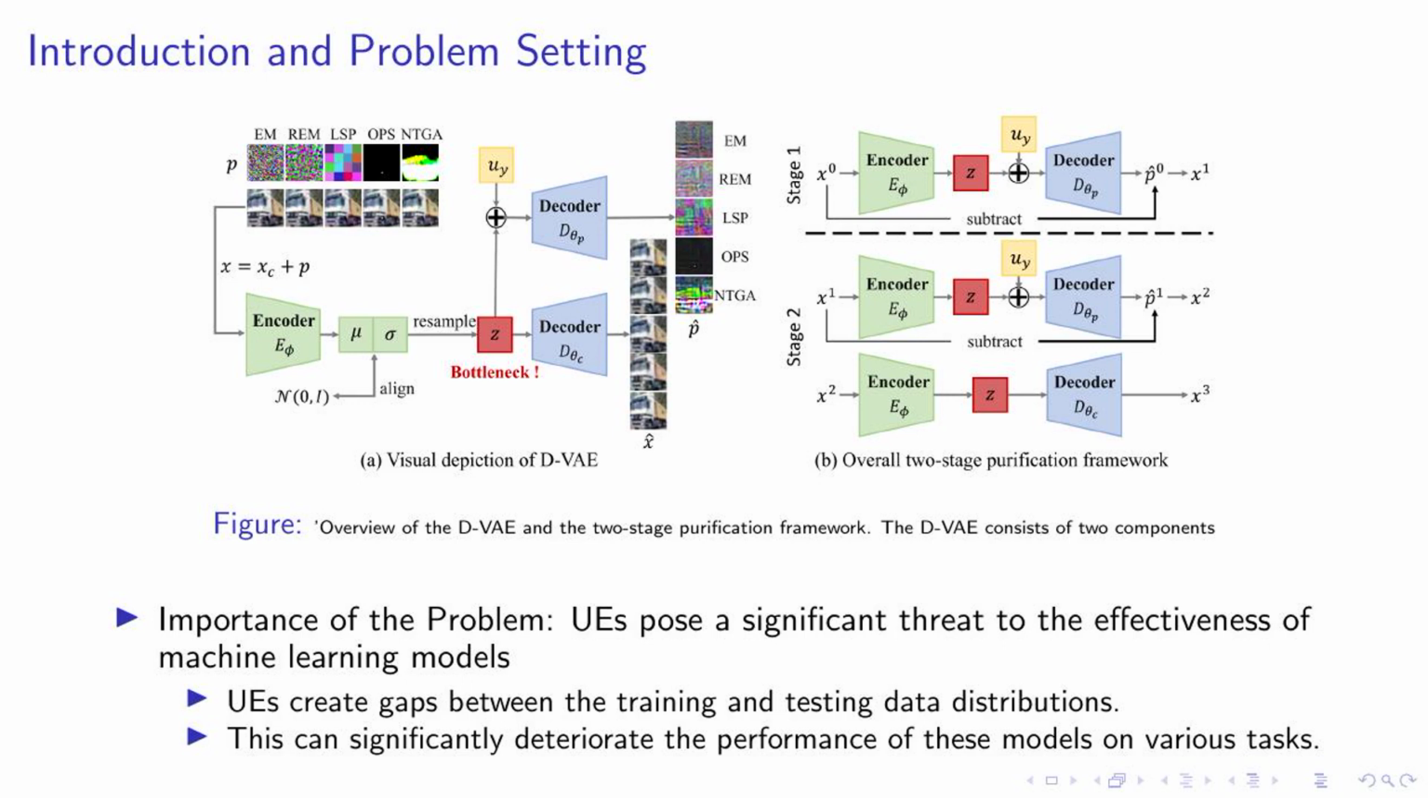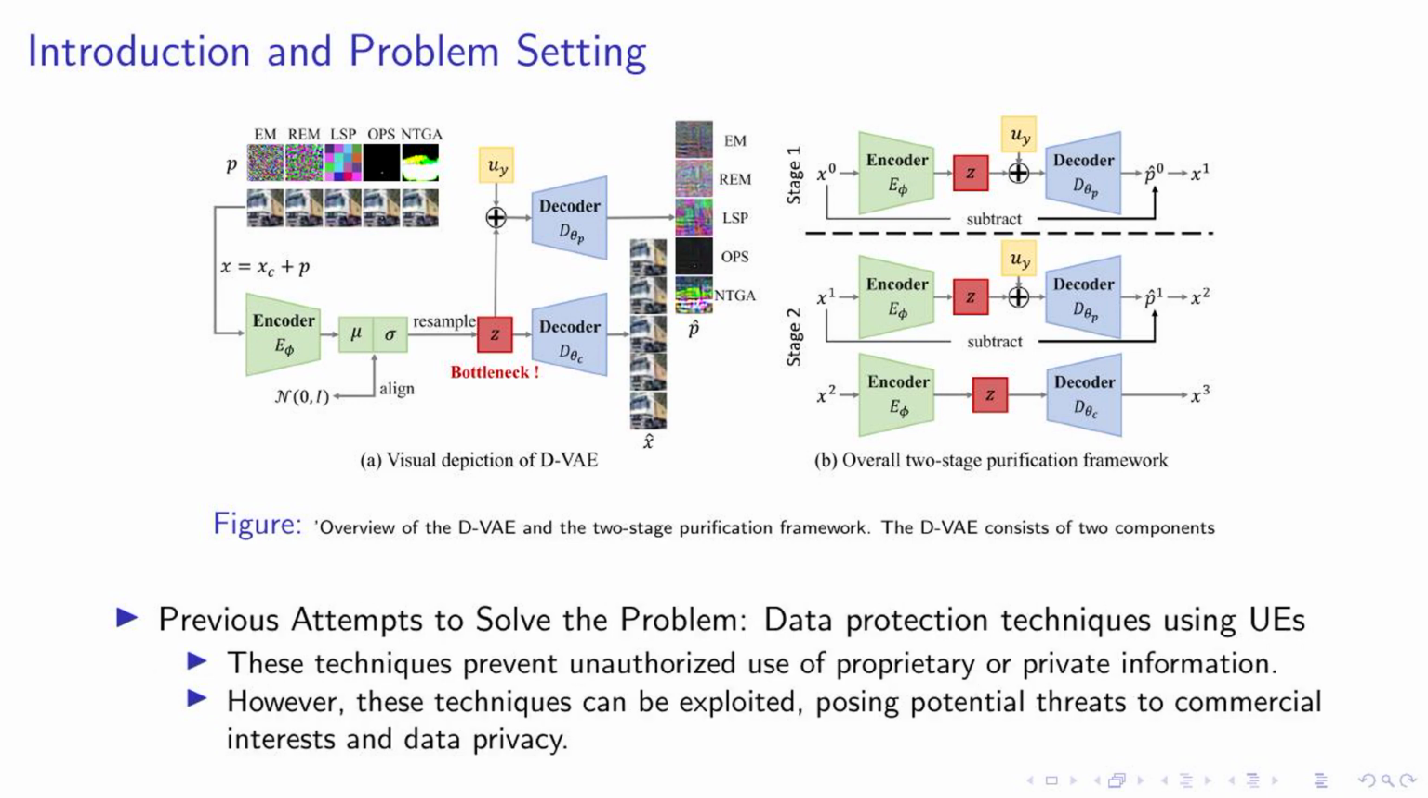The D-VAE, a key component of our solution, helps in disentangling and removing poisoning perturbations from UEs. This process aids in bridging the gap between the training and testing data distributions, thereby enhancing the model's performance. We'll explore this in more detail in the following slides.